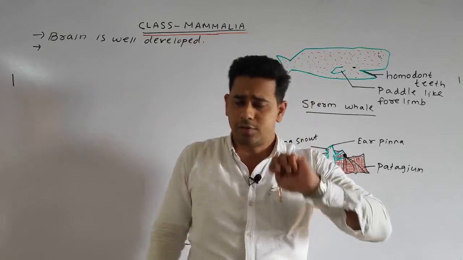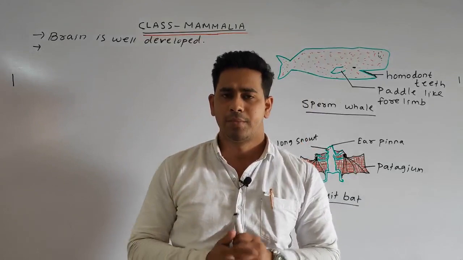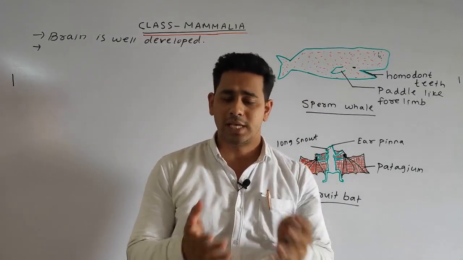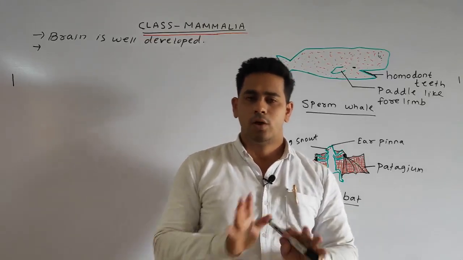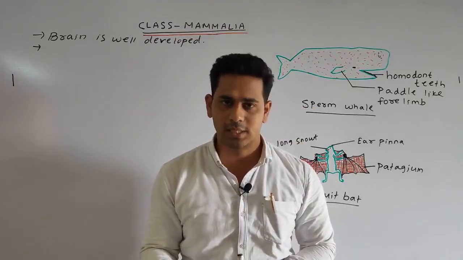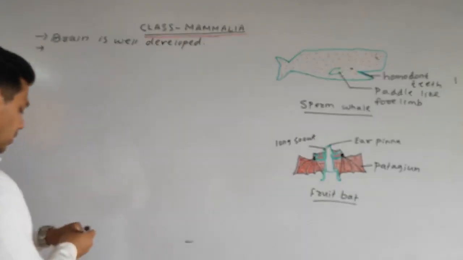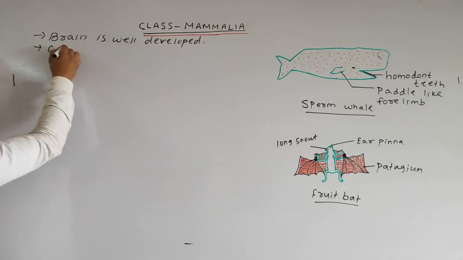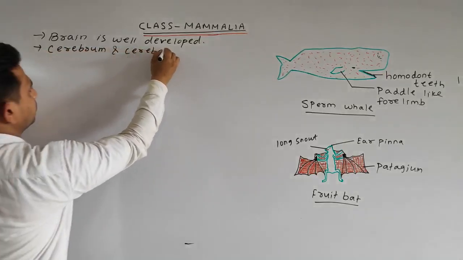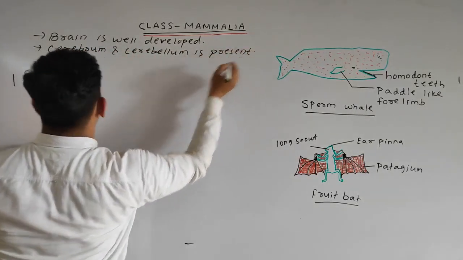The brain consists of so many parts. When we go to the nervous system, we will read in detail, such as the forebrain, midbrain and hindbrain. But as of now, remember that the important parts of the brain are the cerebrum and the cerebellum. No need to worry about the portions, just remember the cerebrum and cerebellum are present. These are the most important parts of the brain, student.